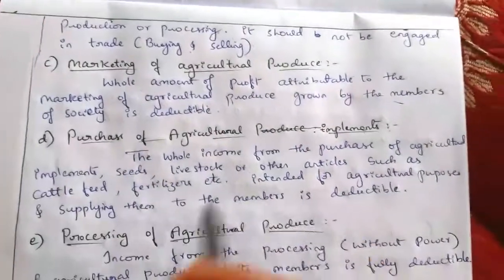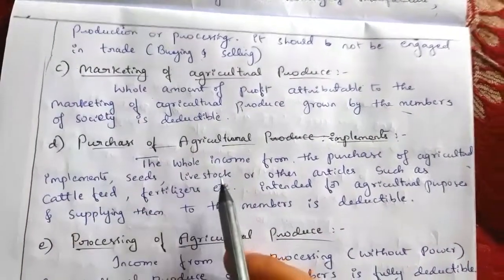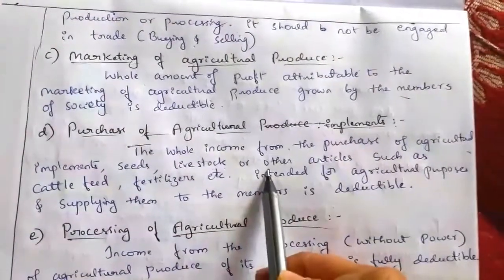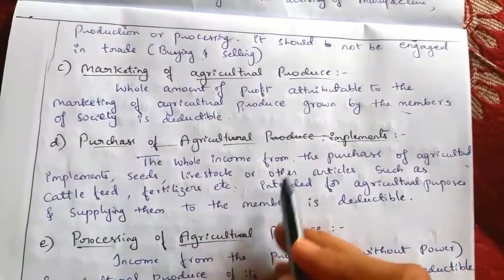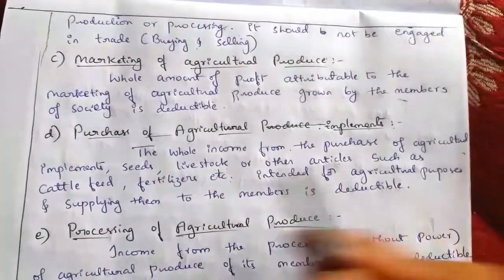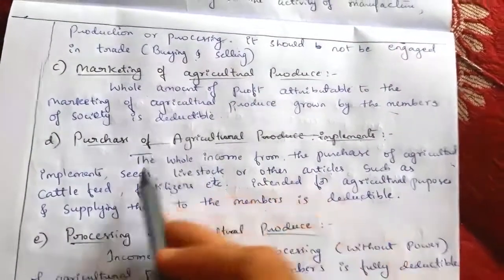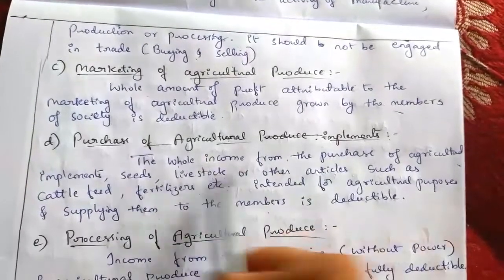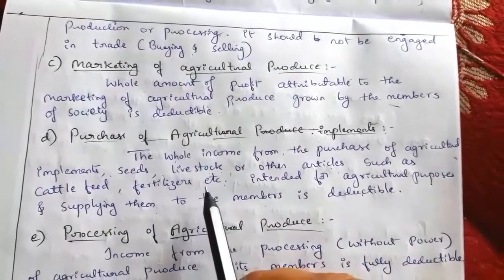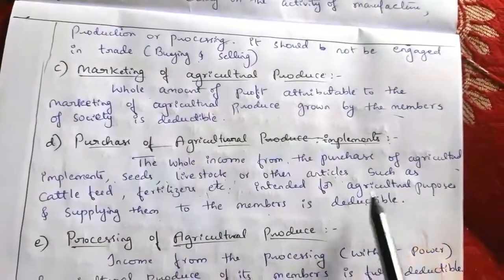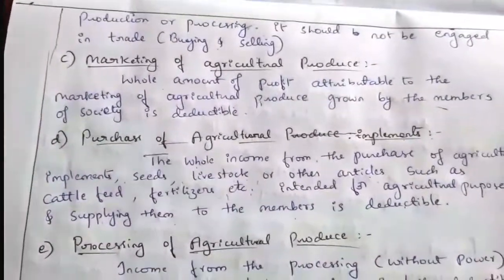If a cooperative society earns income from the purchase of agricultural implements, seeds, livestock or any other articles such as cattle feed, fertilizers, etc., for agricultural purpose, and supplies them to its members, then they can claim deduction under section 80P.